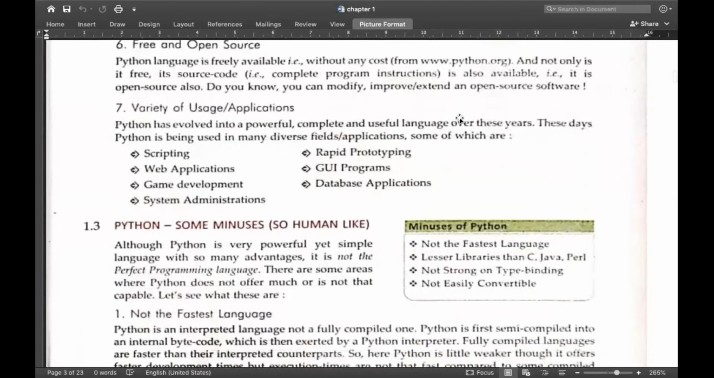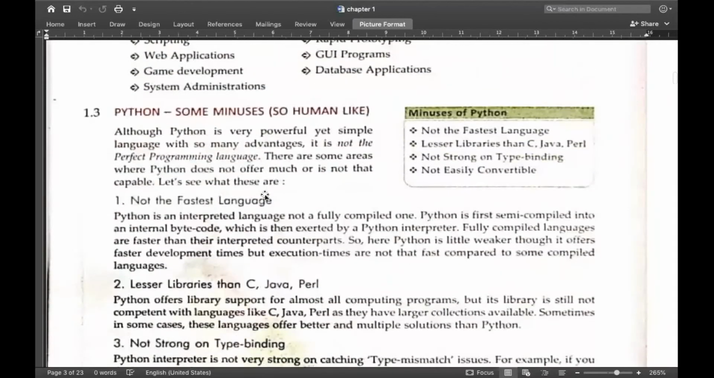Okay. And variety of uses or applications, as I already mentioned earlier. With the help of Python, you can develop various applications for scripting, rapid prototyping, web applications, UI programs, game development, database applications, system administration, and so on. There are various uses of applications with the help of Python programming. Okay. So after that, there are some disadvantages as well in the Python programming language. So some minuses, meaning some disadvantages of Python.